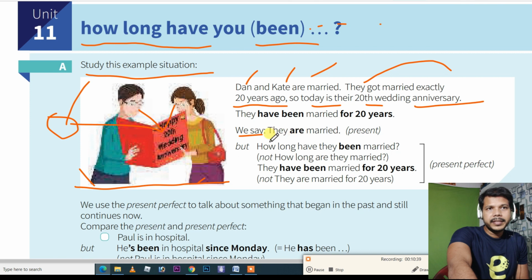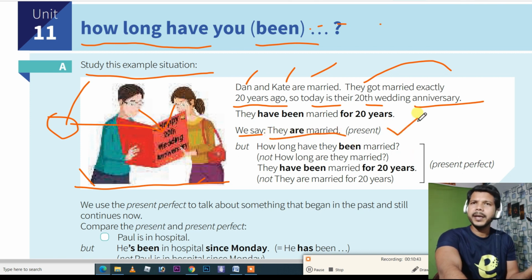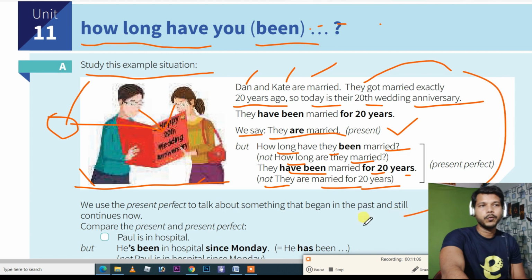We say they are married. If you say they are married, it means it's present, they are married, fine. You cannot say they are married for 20 years. You can't say that. So they are married, okay. How long have they been married? Now, can you say how long are they married? They are married for 20 years. Can you say this? They have been married for 20 years. So this is what you have to understand.